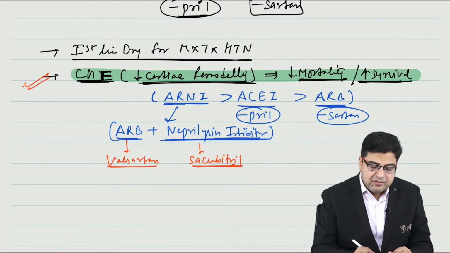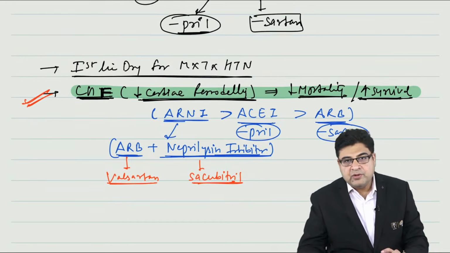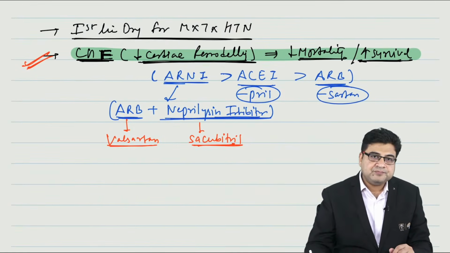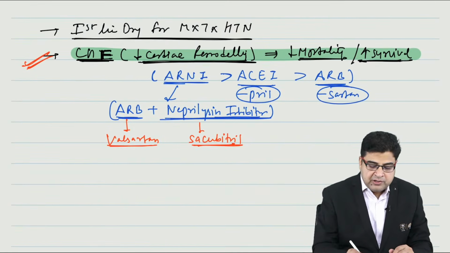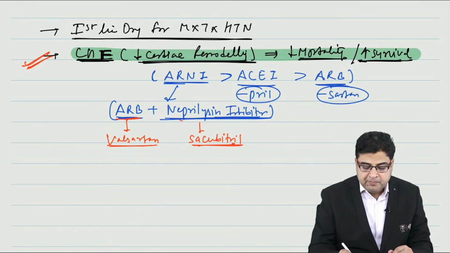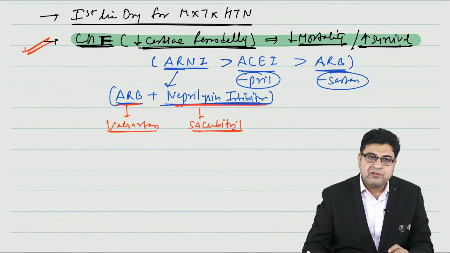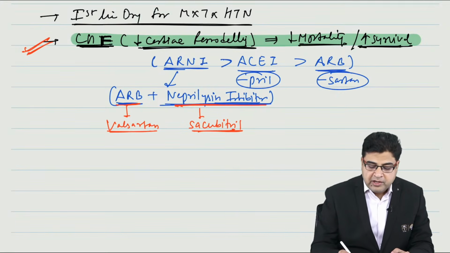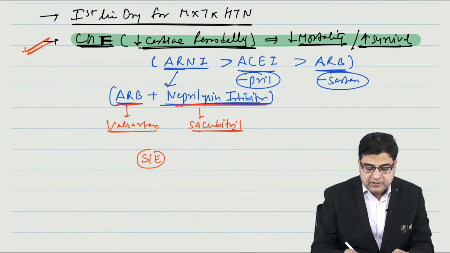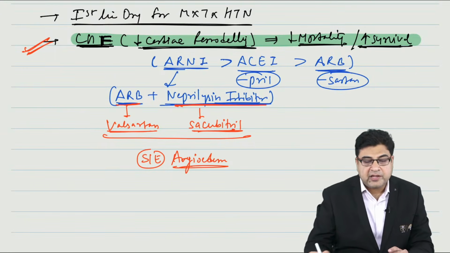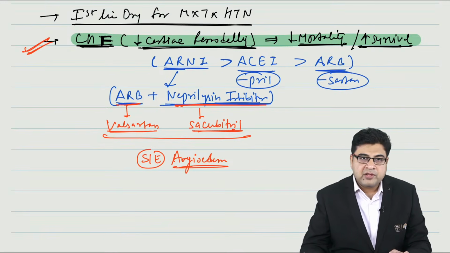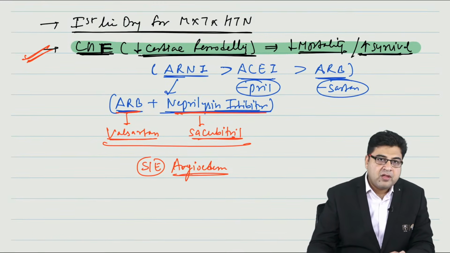The medicines which can prevent cardiac remodeling, reduce mortality and improve the survival are angiotensin receptor blocker and neprilysin enzyme inhibitor. One of the important side effects of this combination is angioedema, that you need to be careful about.